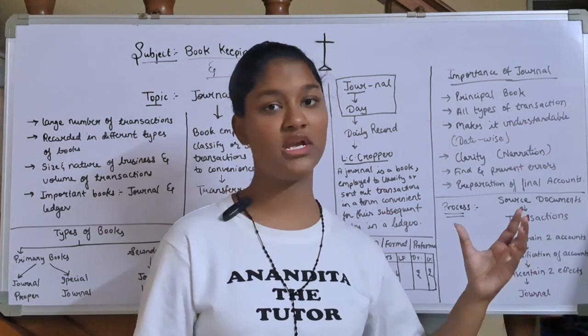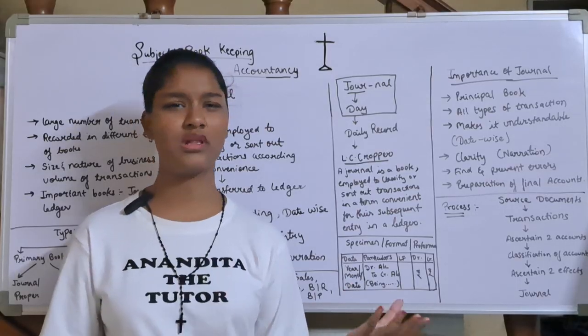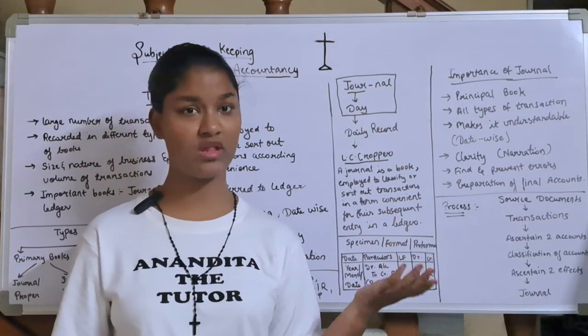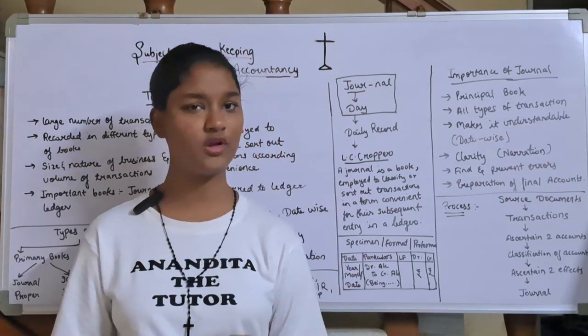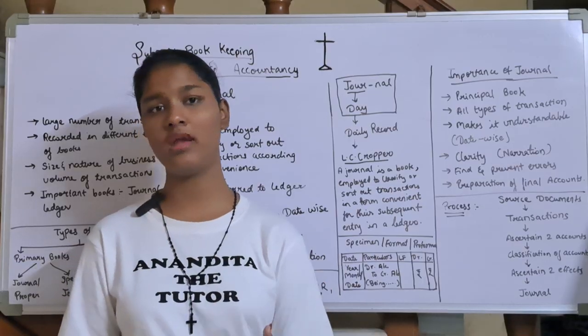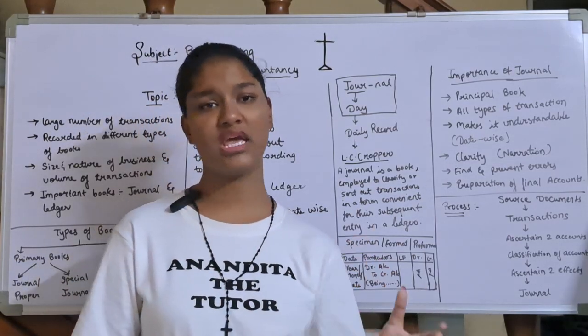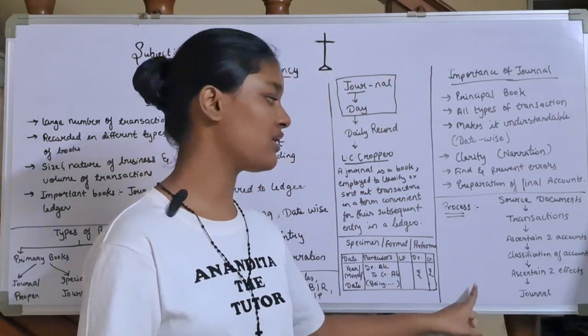Two effects means debit and credit. Purchase has been made, nominal account means expense. So expenses, what do you do? Debit. Goods you have received, of course, since purchase has been made, you have received it. So it's a gain, and since it's a gain, you are going to credit it. Right? So these are the two effects.